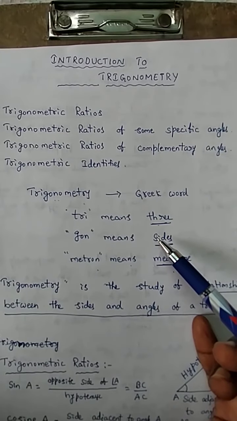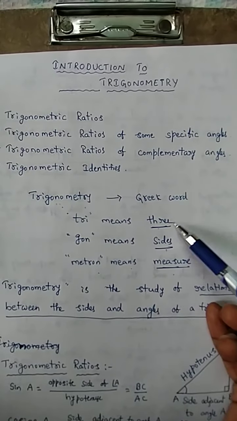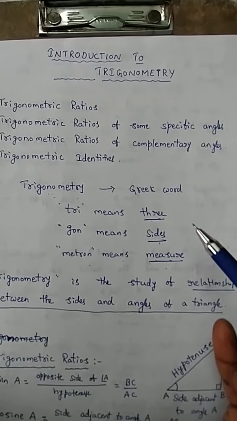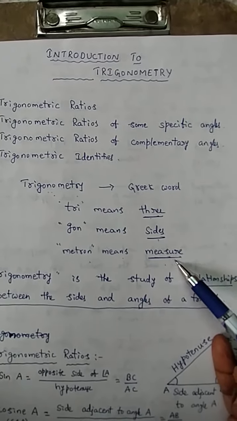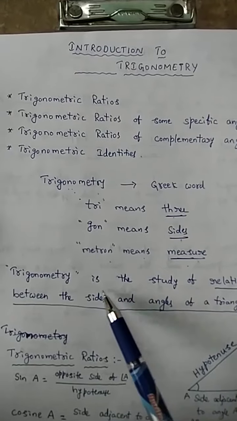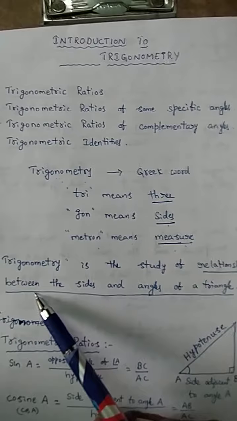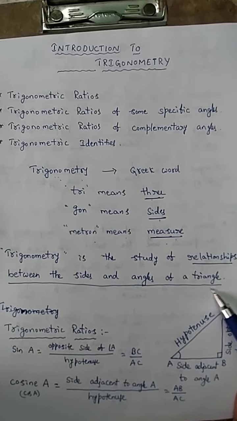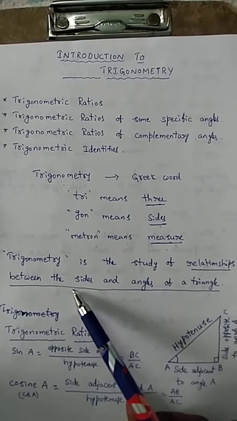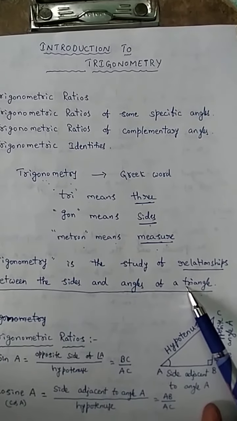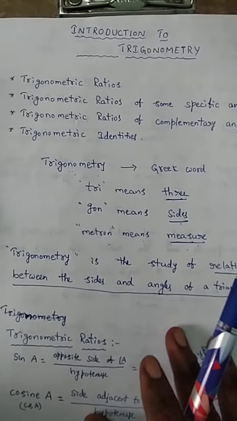The main thing is that the whole trigonometry chapter is based on triangles only, particularly right angle triangles, 3 sides measure, otherwise 3 angles measure. Trigonometry is the study of relationships between the sides and angles of a triangle. In this chapter we can observe the relationship between the sides and angles of a triangle.